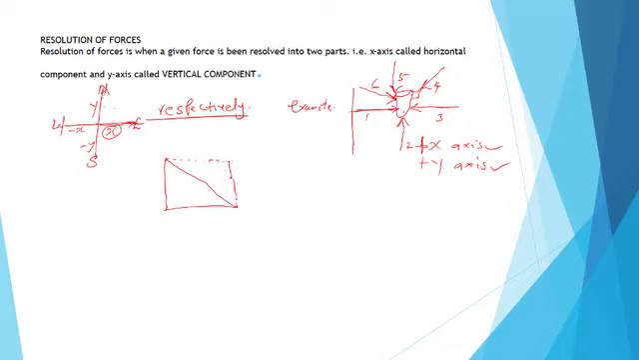Let's call the resultant P. Let's call this X, and let's call this Y. This is supposed to be our Y, and this is supposed to be our X. Excuse us, let's produce a better diagram here.